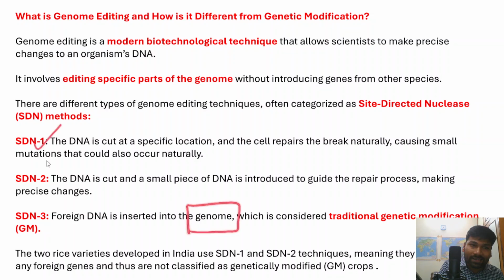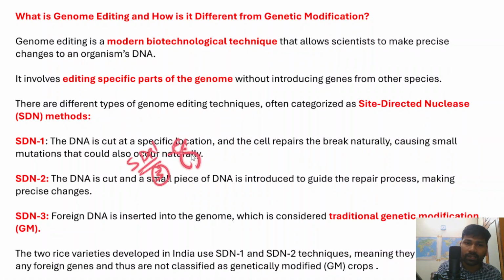Now in SDN1 and SDN2, there will be no foreign genome introduced, but in site directed nuclease method number 3, a foreign genome is introduced into an organism to which we want to add some desirable characteristics or qualities. Therefore the SDN3 method is also called the traditional genetic modification method. I hope you have understood the SDN1, SDN2 and SDN3 methods of genome editing.